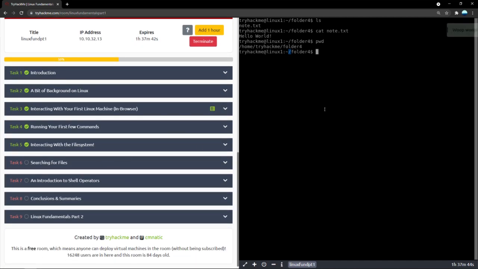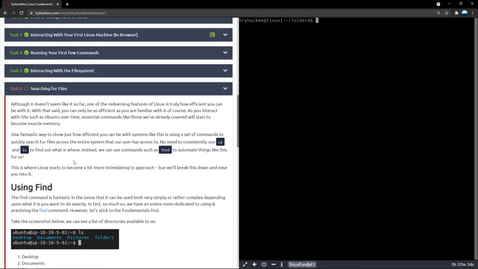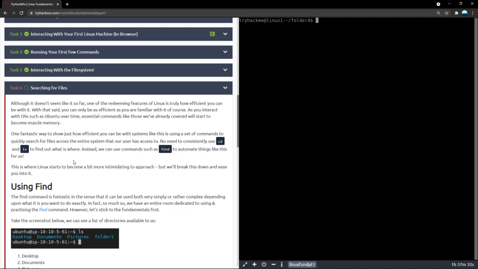Now let's move on, and let me just clear the screen there. Again, just type in clear and it'll clear all the previous history for you. Now we're going to be learning how to search for files. More often than not, we won't exactly know where a file is located, or which subdirectory it is in.